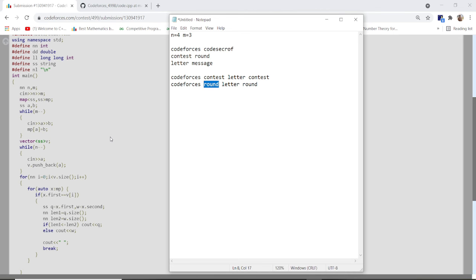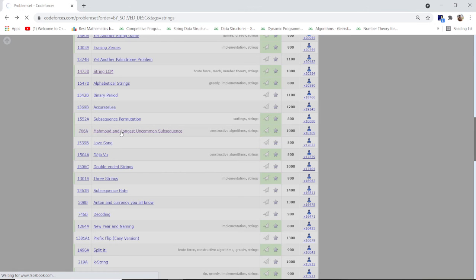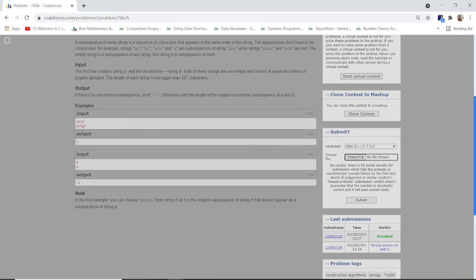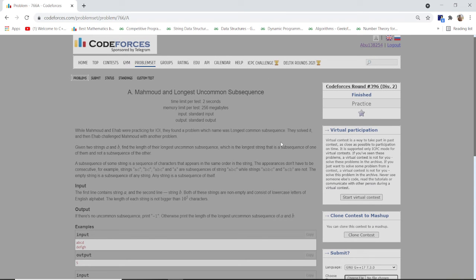So let's jump into the fourth problem. The name of the fourth problem is Mahmud and the longest uncommon subsequence. So let's jump into the explanation.